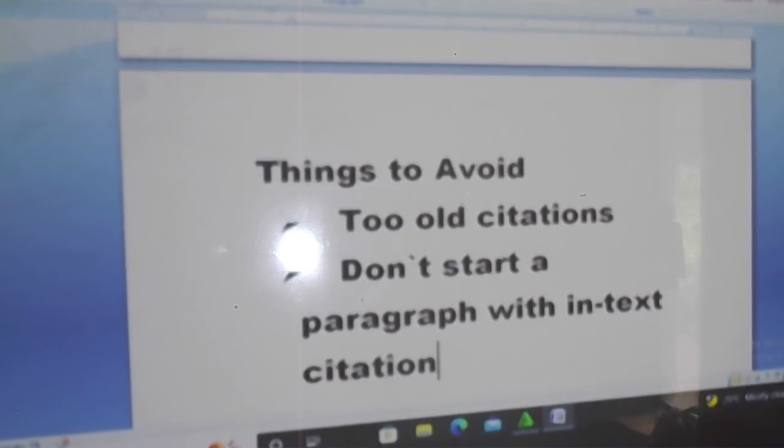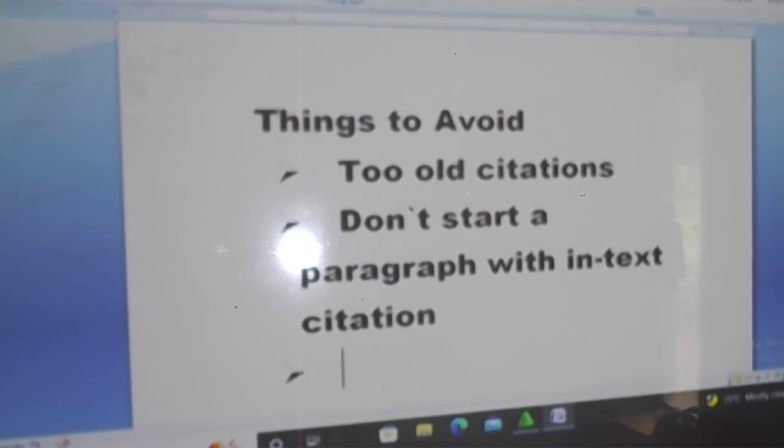Don't start a paragraph with in-text citation. When you are starting your paragraph, start with your own words before going into in-text citation, referring to other authors' work. Start with your own. Don't say, according to Chukwuemeka 2015, has added that. No, you don't use it to start a paragraph.